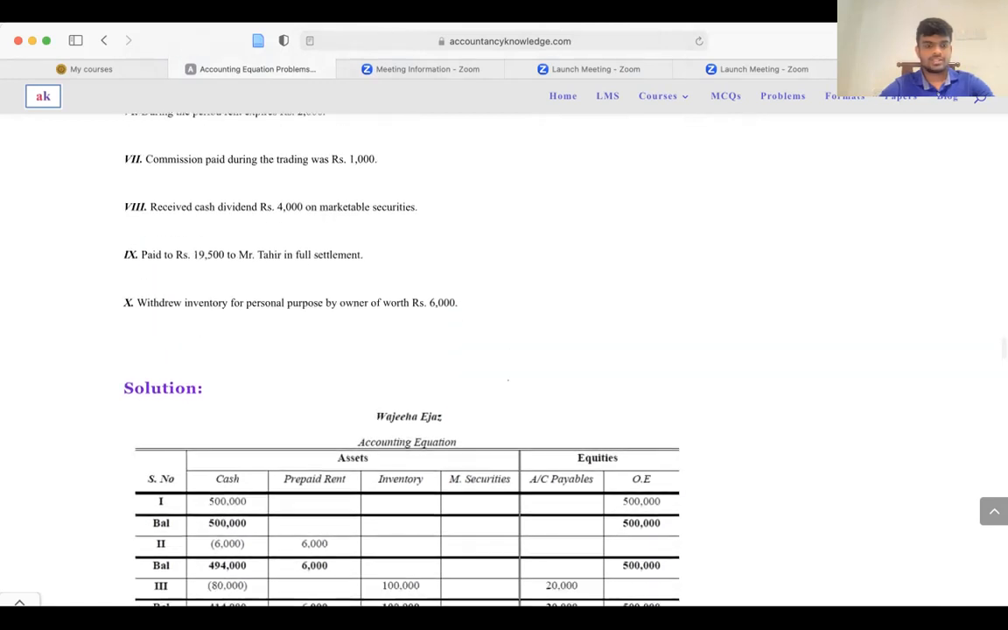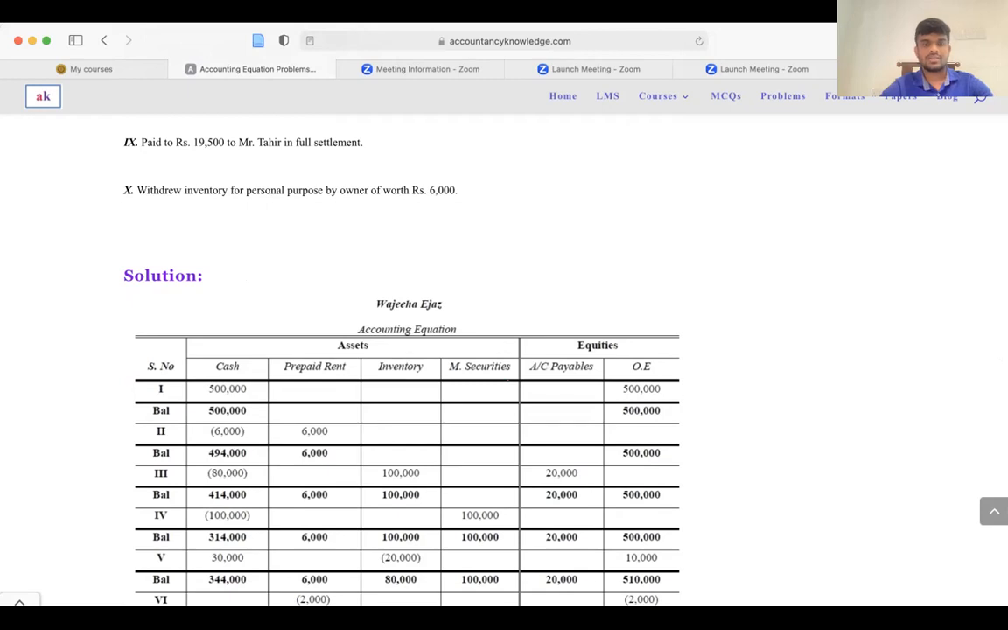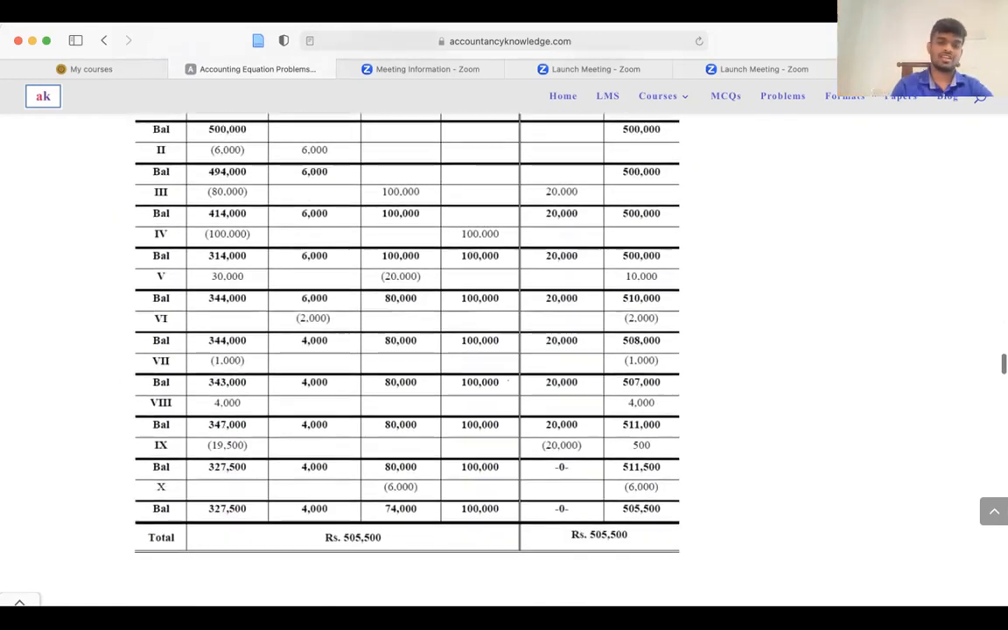So the next one is the 10th one: withdraw inventory for personal purpose by owner worth rupees 6,000. So the owner of the company takes inventory for his personal use. That means you need to reduce the inventory by 6,000 and you need to reduce the owner's equity as well. The asset side reduces and the equity side also reduces, right? So then the equation will be tallying.